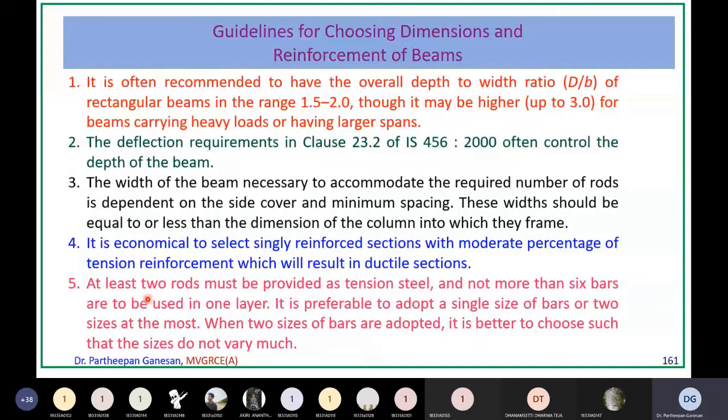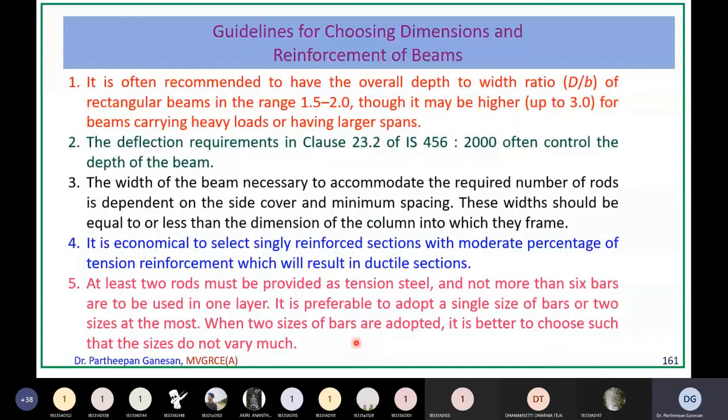So at least 2 rods must be provided as a tension strip, and not more than 6 bars are to be used in single layer. It is preferable to adopt a single size of bars or 2 sizes at the most. Like here, either you adopt a single size of bars, all bars, or at the most you apply only 2 sizes. When the 2 sizes of bar are adopted, it is better to choose such that the sizes do not